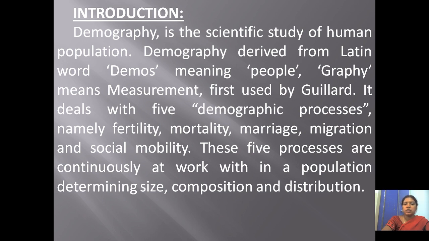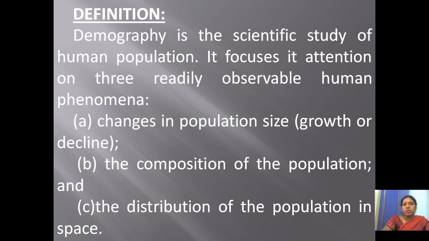These 5 processes are continuously at work within a population to determine the size of the population, composition of the population and distribution of the population. So the definition of demography: Demography is the scientific study of human population. Mainly it focuses on 3 observable human phenomena, that is changes in the population size, population growth, whether the population size is increasing or declining.